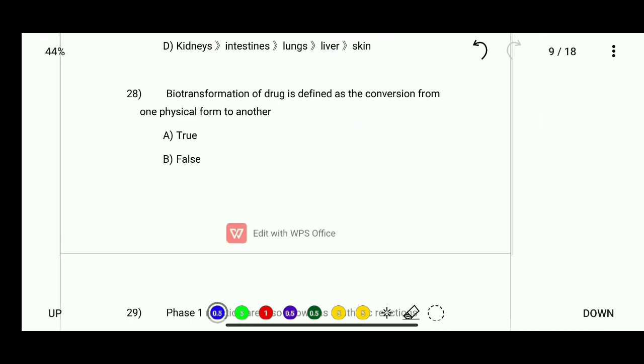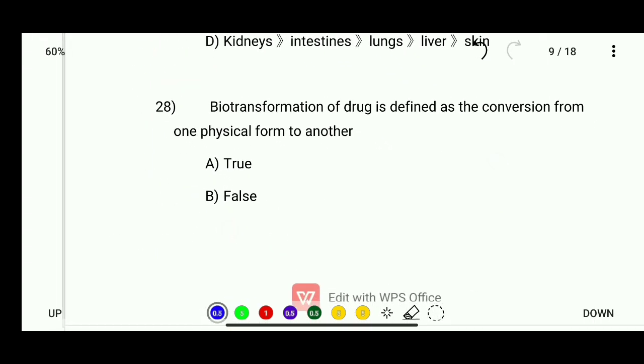Okay, so let's see question number 28. Biotransformation of drug is defined as the conversion from one physical form to another. Is this true or false? So this statement for biotransformation is false. Biotransformation of drug is defined as the conversion from one chemical form to another chemical form. In biotransformation, lipid soluble drugs convert into water soluble drugs.